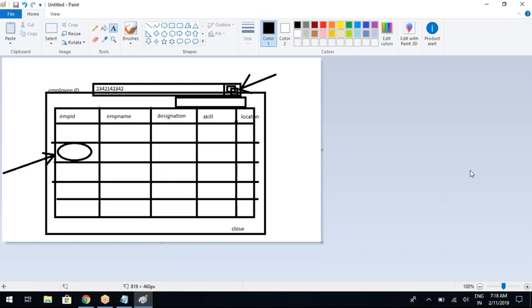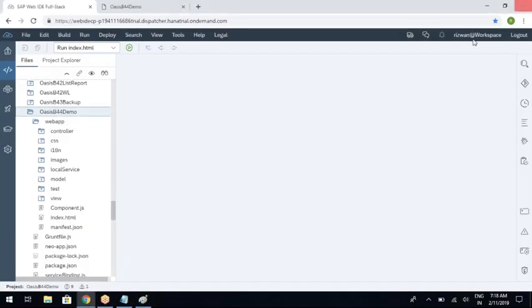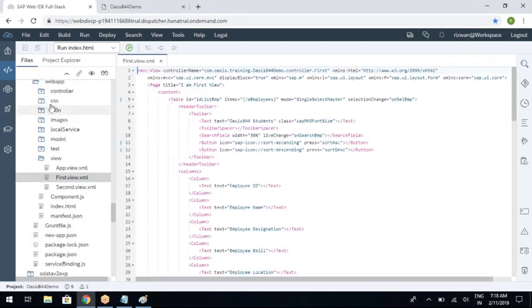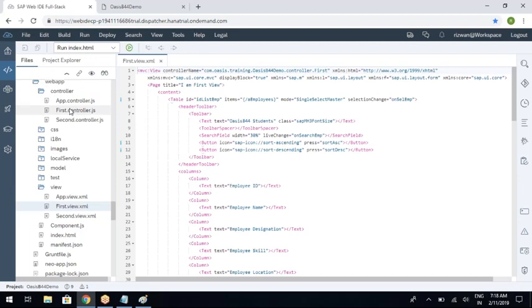So now let us see how we can develop this. Let's go to our coding. So let us open the view first and controller as well.